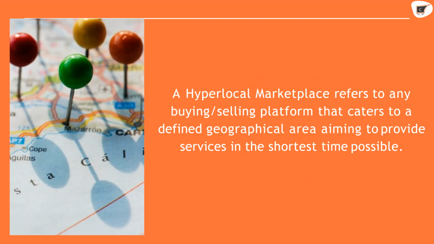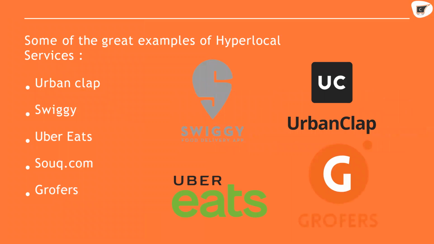Because the vendor is nearby, he can deliver in a very short time span. Some tech giants already in the hyperlocal system are services like Swiggy and Grofers, which you have also ordered from.